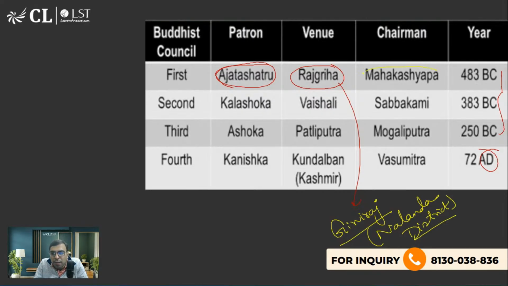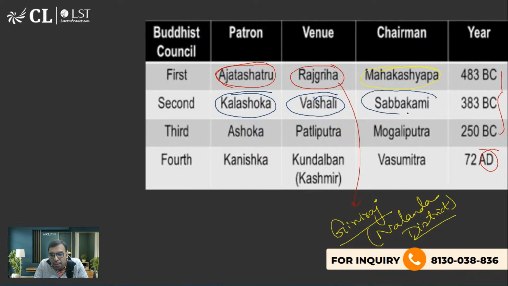Okay, the chairman was Mahakasyap. The second Buddhist council happened in the tenure of Kalashoka, at Vaishali district. Vaishali is, if you are from Patna, you must be aware: when you cross north from Patna, across the Ganga river, you will get Vaishali district. So Vaishali and Patna are just one Ganga river away. On one side, the south, is Patna, and north is Vaishali district.